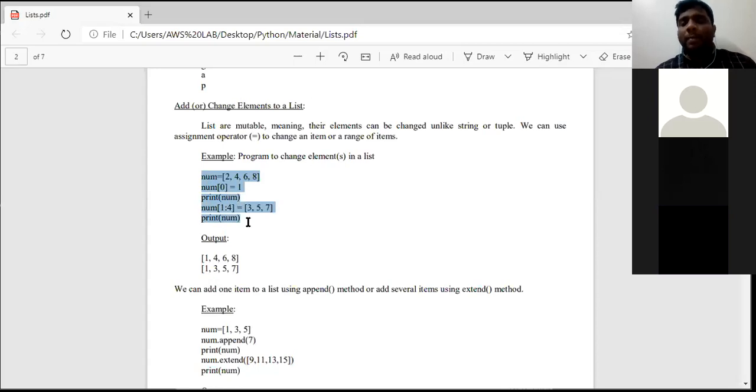This particular example is for only using the assignment operator. See, num is nothing but a list name. Equal to is the assignment operator. What are 2, 4, 6, 8 called as? These are called elements or values or items in a list. Okay. So this is the list which I have considered initially.